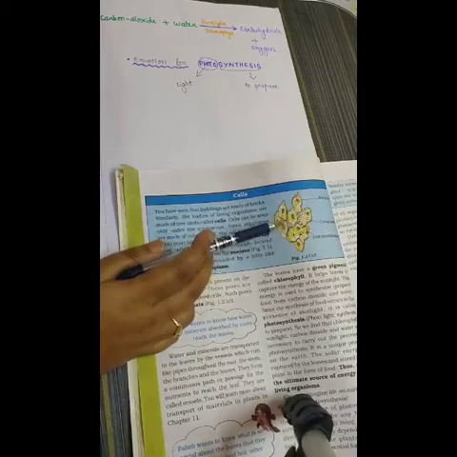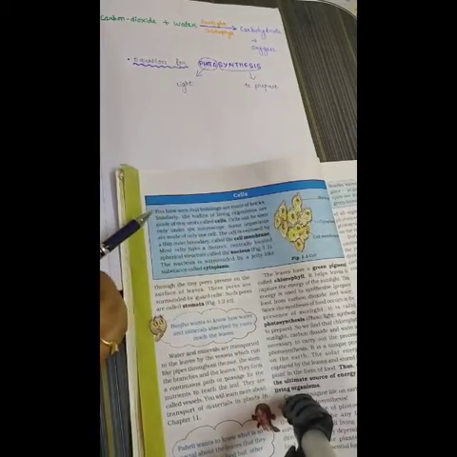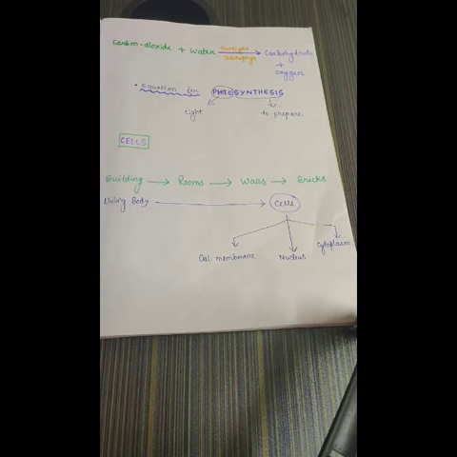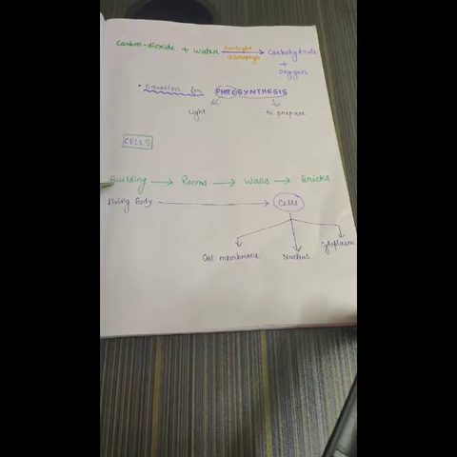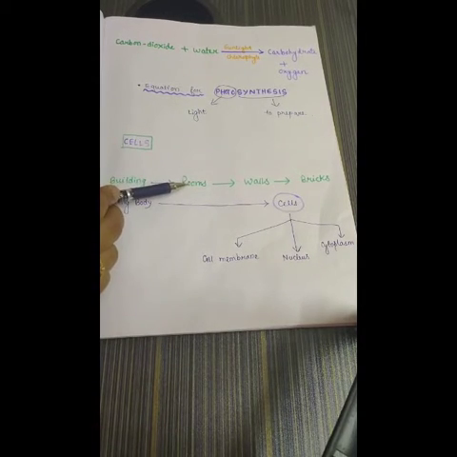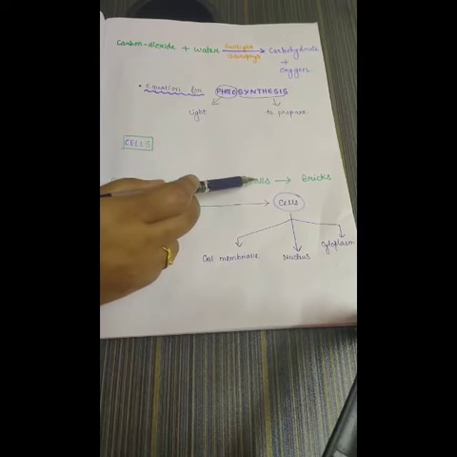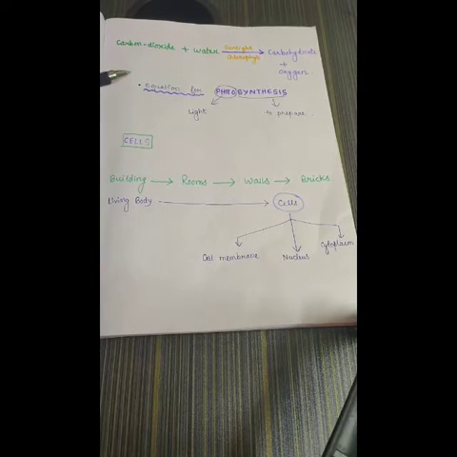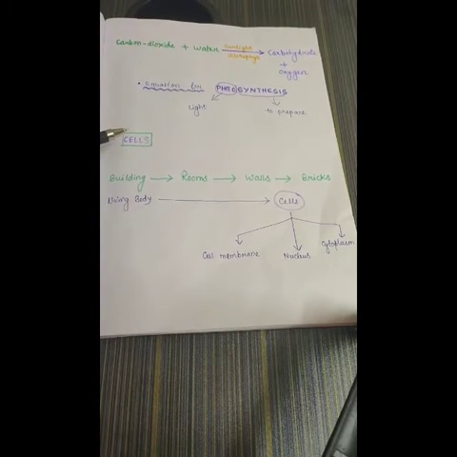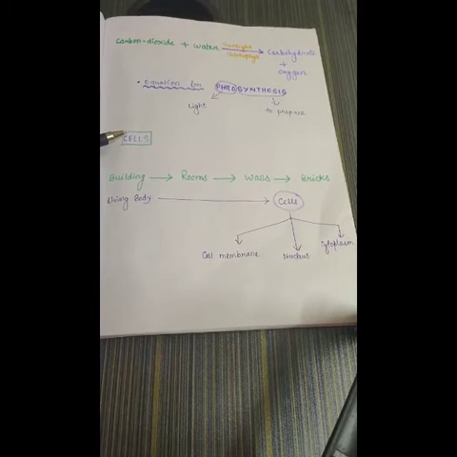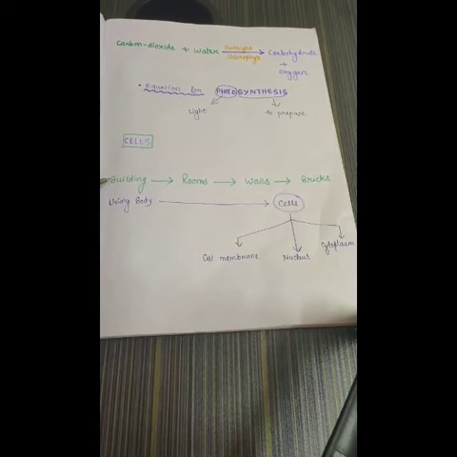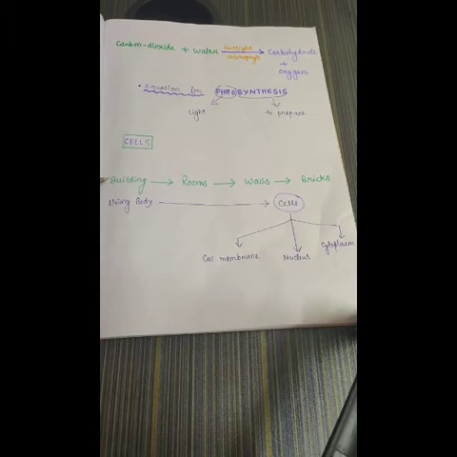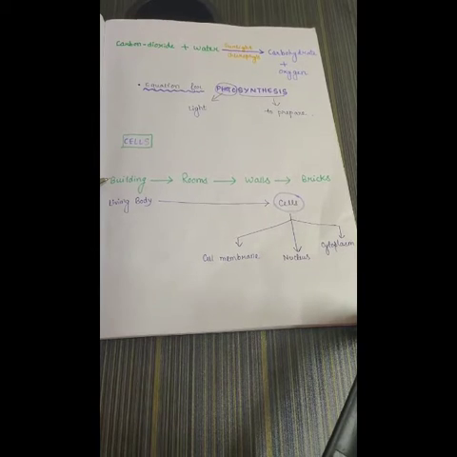To have an idea regarding cells, there is a small paragraph in this chapter. For example, if we consider the school building, the building is made up of so many rooms. Again, the rooms are made up of walls. The walls are again made up of bricks. We cannot divide bricks into similar items again. So, bricks are the smallest structural unit of the building. Likewise, in case of living organisms, the cells are the smallest structural unit of the body.